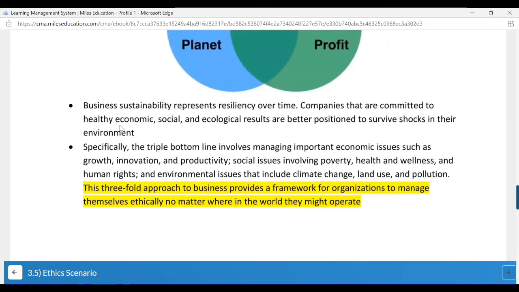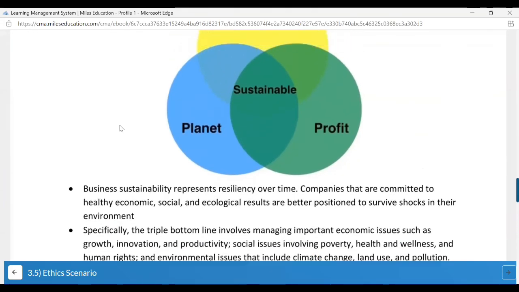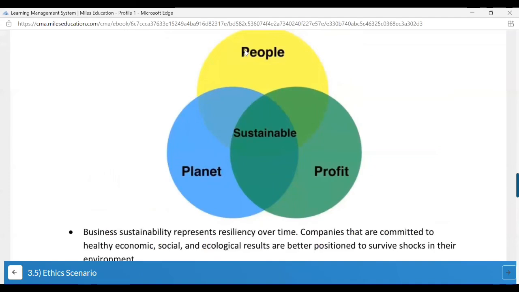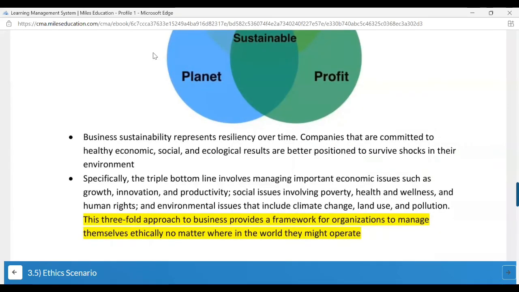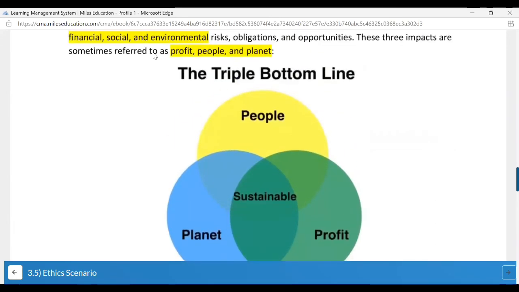Business sustainability represents resiliency over time. So what does resiliency mean? Resiliency means that if there are many business shocks or any moments which may or may not be in your favor, how well established and strong your company is to face it or to sustain it. And how will you come to know that? If you have all these factors in place, perfectly well balanced, managed, then yes, your organization can develop resiliency over a period of time. The threefold approach to business provides a framework for organizations to manage themselves ethically, no matter where in the world they might operate. So this was about your triple bottom line.